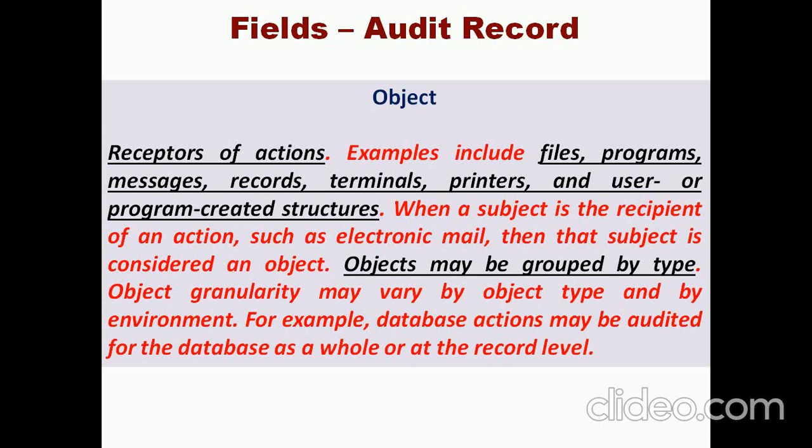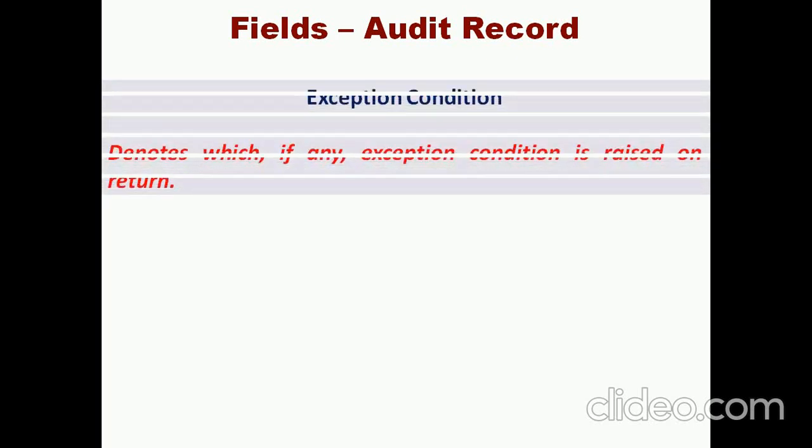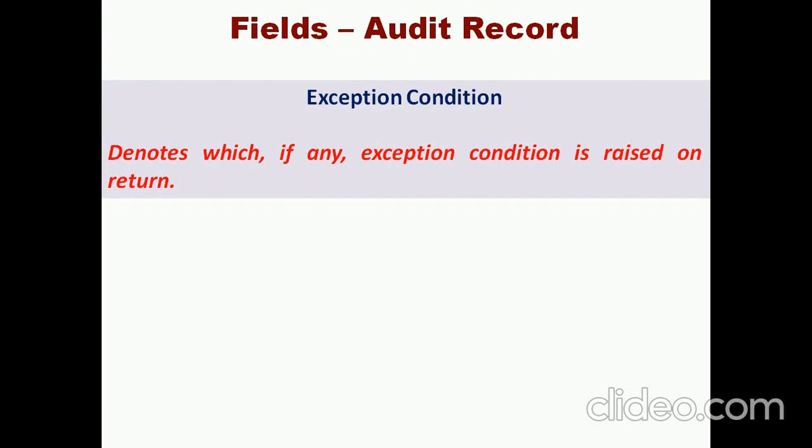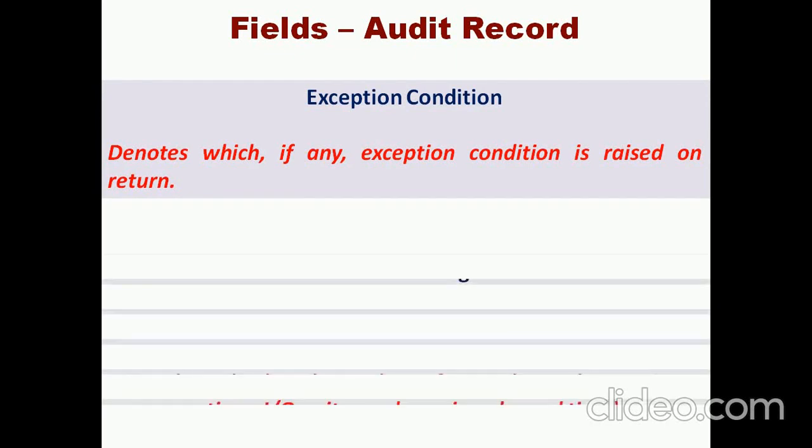If the object granularity may vary from one type to another type, we cannot use the same sort of audit record for a database server and also for some other server like web servers. In a database server, the audit has to be conducted based on the database as a whole or based on the record level. An exception condition is also one of the fields.